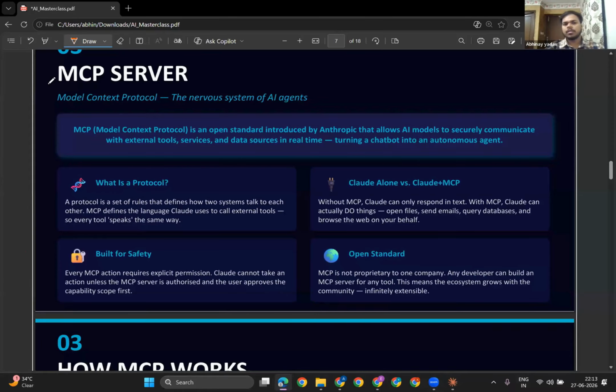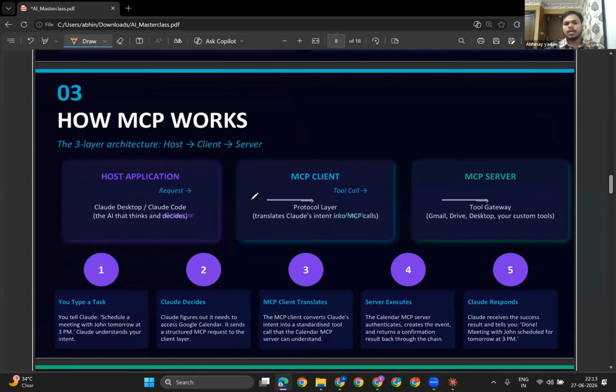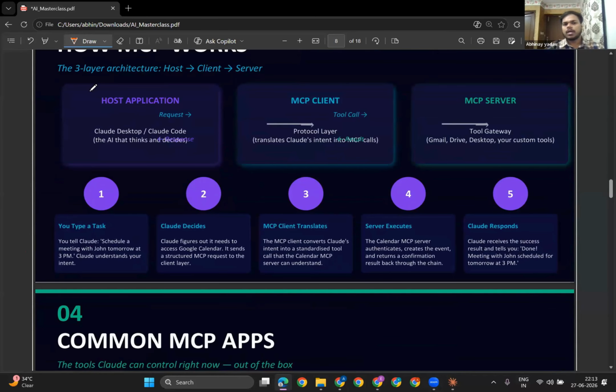So this is the MCP server, which stands for the Model Context Protocol. The detailing-wise, this is so good. This is the nervous system of the AI system, you can say, of your AI agent. You have the application, you have the client, you have the MCP server. So the MCP server is always associated with some tools. What kind of tools? Your Claude Code, Gemini, OpenAI, all these things.